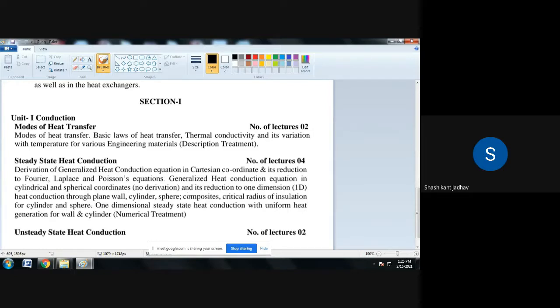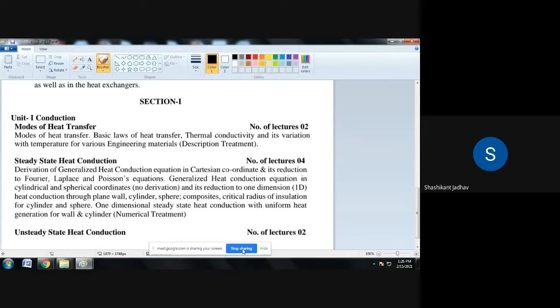For conduction and convection, there is a need of a medium to transfer the heat from one location to another location. But for radiation, there is no need of any medium to transfer the heat. Understood? What is meant by radiation? Radiation is transfer of heat in the form of electromagnetic waves. There is no need of any medium to transfer the heat or the energy. That is nothing but radiation. Understood? So this is about the modes of heat transfer.